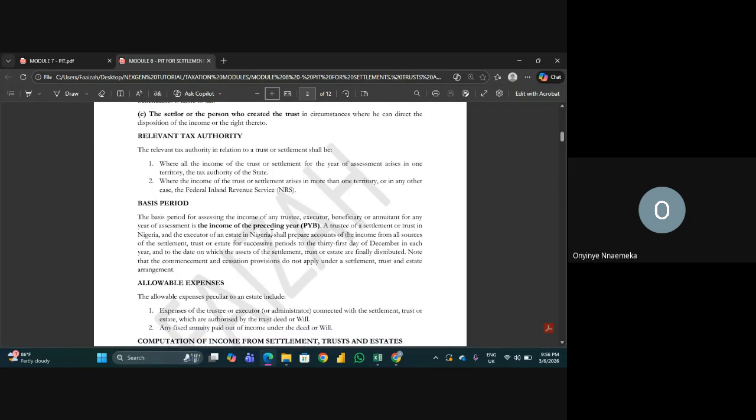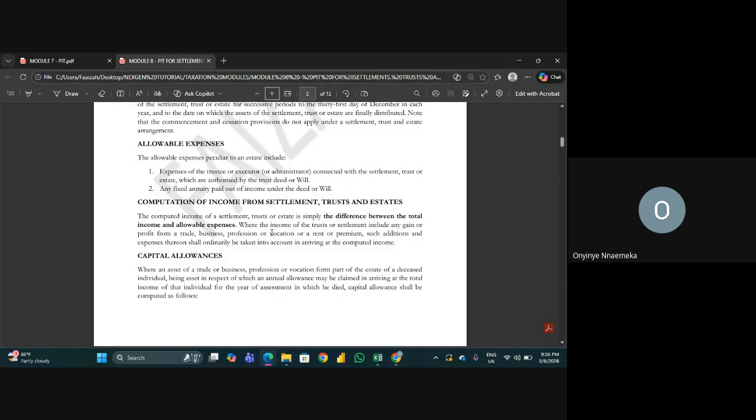Allowable expenses peculiar to an estate include, number one, expenses of a trustee or executor connected with the settlement, trust or estate which are authorized by the trust deed or will. So if the trustee or the executor spends money in ensuring that his duties are done, then the money should be allowable. It's an allowable expense, because if not for the work that you gave the man, would he have spent the money? No. So as long as he's spending the money for the trust or the estate, then it's an allowable expense.